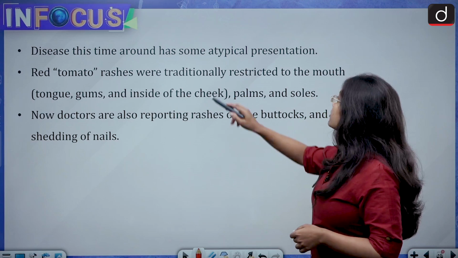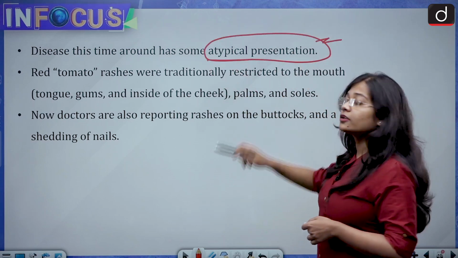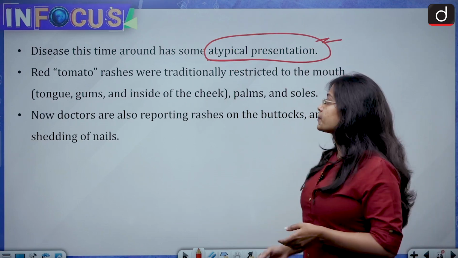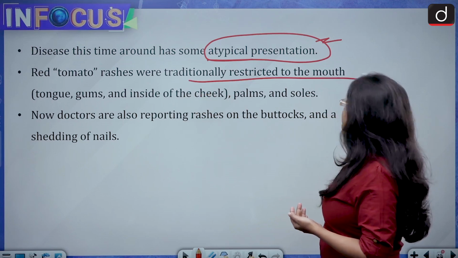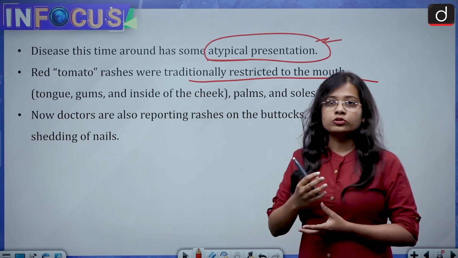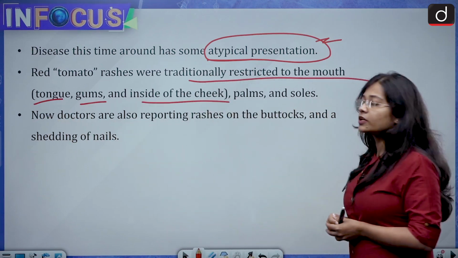What is concerning the researchers and the Union Health Ministry is that the disease this time around has some atypical presentation, that it is not the same as before. Red tomato rashes were traditionally restricted to only the mouth, that is the tongue, gums and inside of the cheeks.